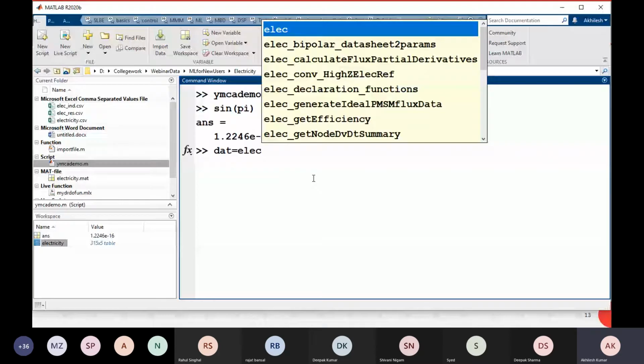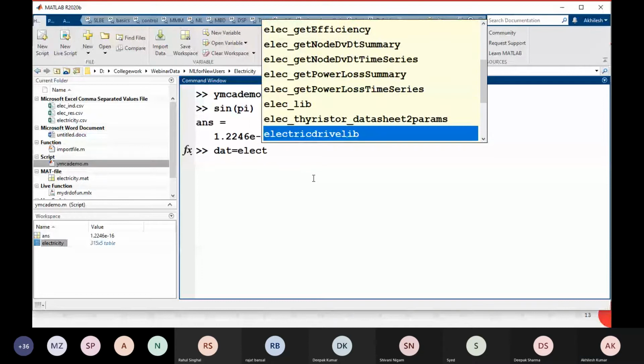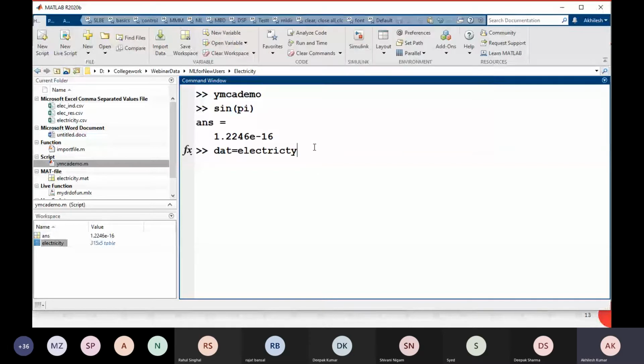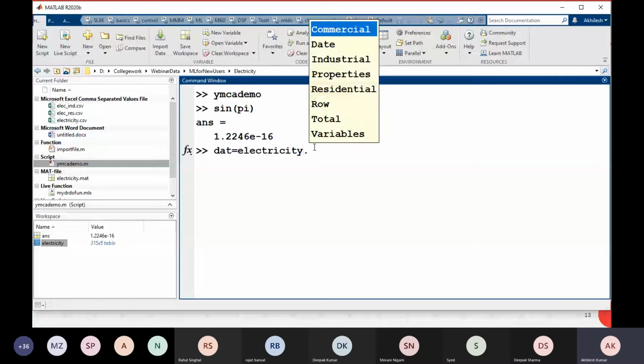Just write a few letters and press tab, and you will get the options of whatever files and functions are available. So this is the electricity table. Dot, press tab, and you see whatever variables are available: industrial, residential, date.